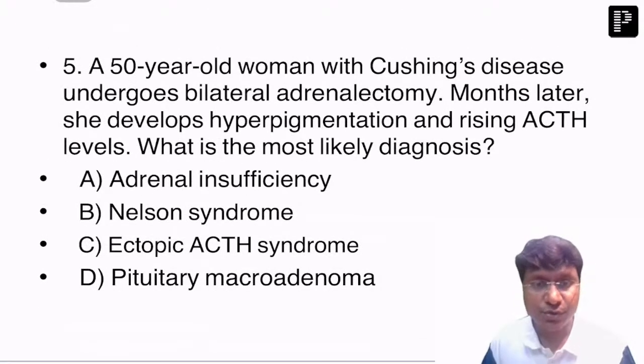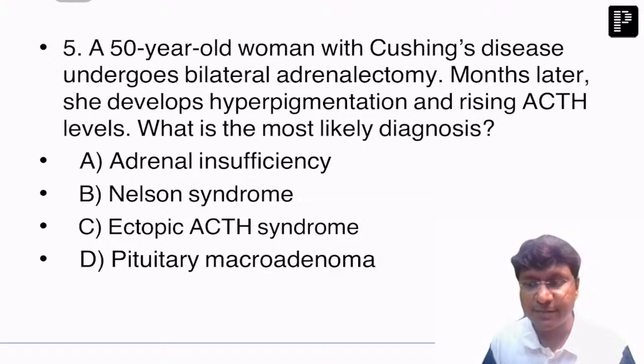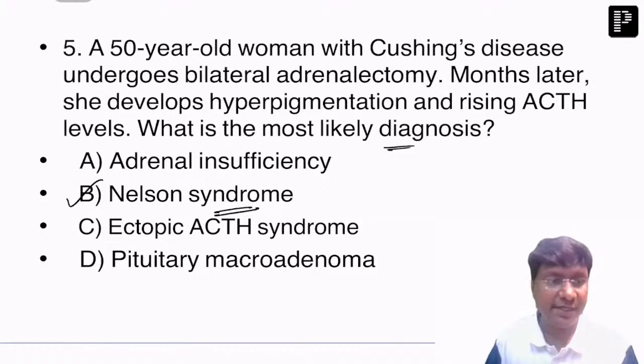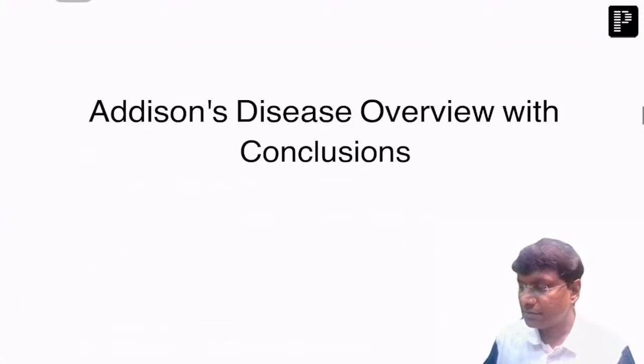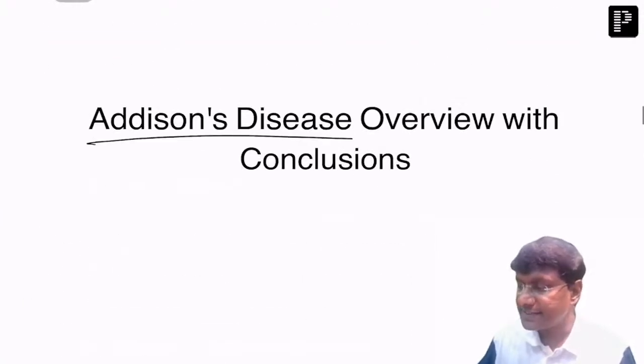Right. So we have a 50-year-old woman with Cushing's disease who undergoes bilateral adrenalectomy. Months later, she develops hyperpigmentation and rising ACTH levels. What is the most likely diagnosis? Bilateral adrenalectomy, so here the answer is Nelson syndrome. It is hyperpigmentation after bilateral adrenalectomy, and there is increase in ACTH and increase in MSH. Done? Now, after having discussed Cushing's, we will discuss Addison's disease.